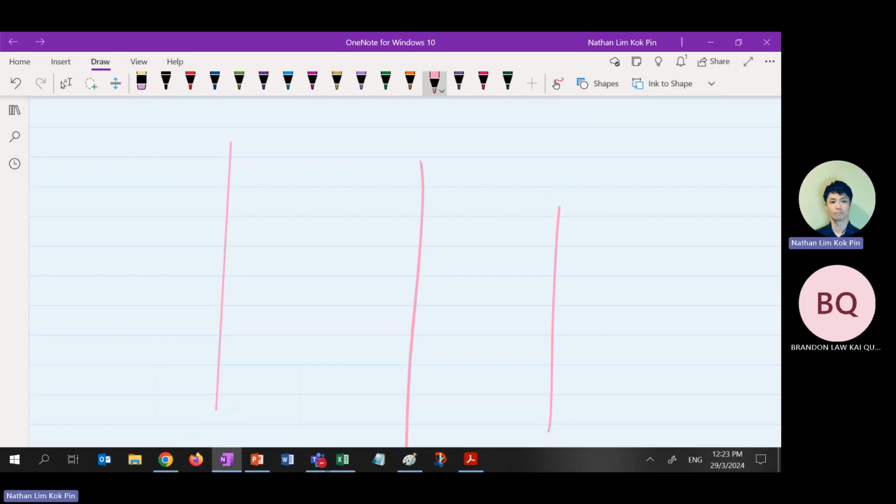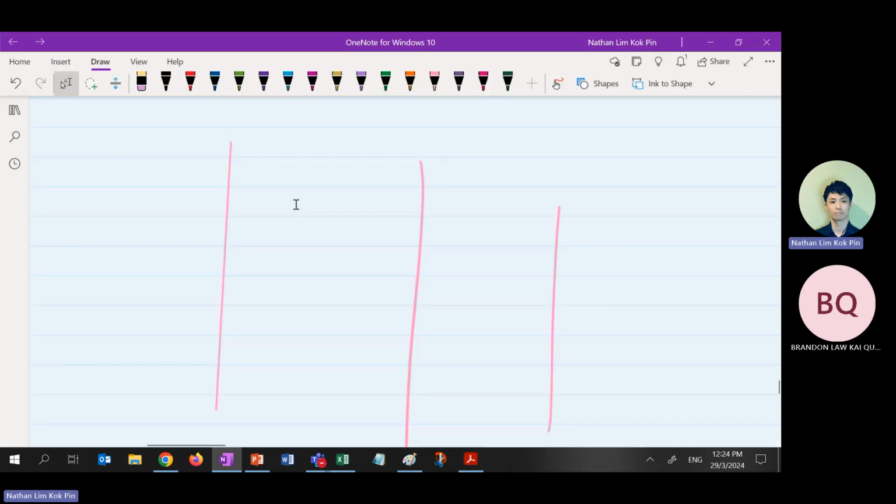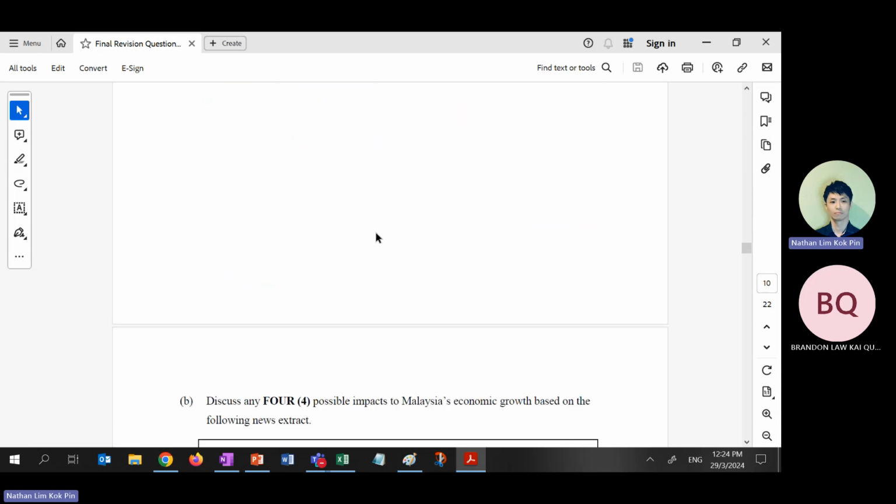Then start to write the difference between direct, indirect and portfolio investment for me. He doesn't even want to draw the horizontal lines because he said we use the full scale. Oh my god. If you do it in table form for an essay, half marks only, maximum half. So if you are lazy enough, please do this. The answer is like that, but when you write, you have to write in essay form.